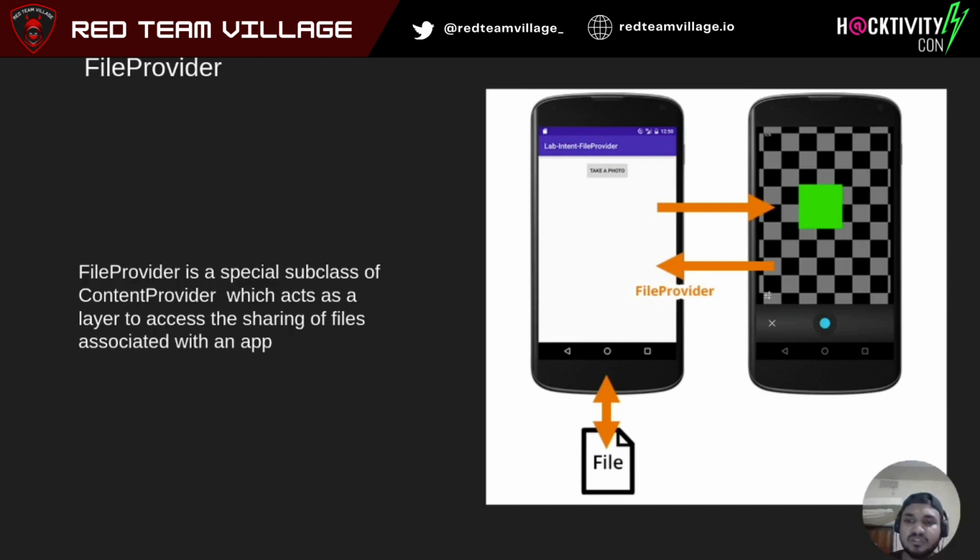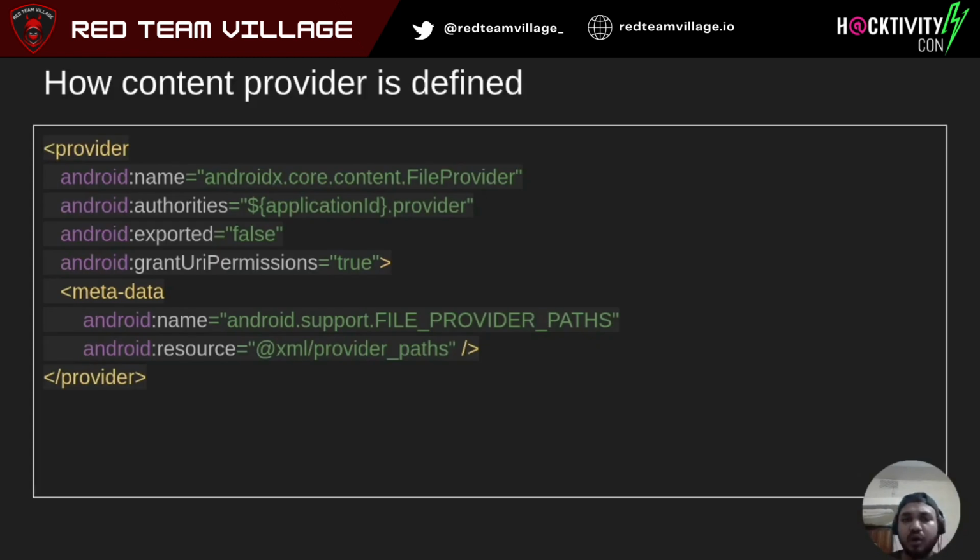Now let's see the setup, as in how a content provider is defined. A content provider is defined in the manifest using provider tags. You first give a name to your provider, then an authority. An authority is basically a unique name or unique identifier. Each Android content provider will have a different authority name, so they should be unique and should not collide with other names.